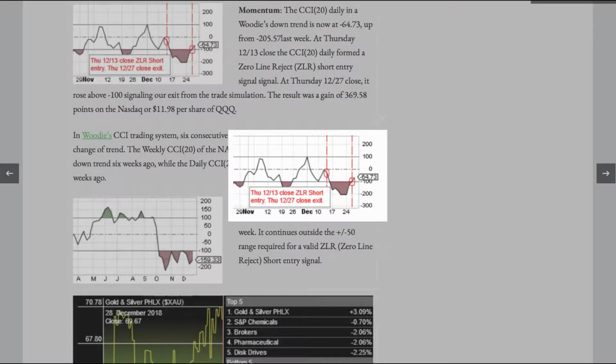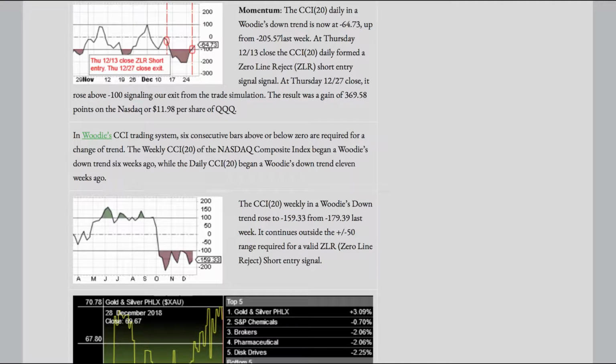Momentum. The CCI 20 daily, in a Woody's downtrend, is now at a negative 64.73, up from a negative 205.57 last week. At Thursday 12/13 close, the CCI 20 daily formed a zero-line reject short entry signal.